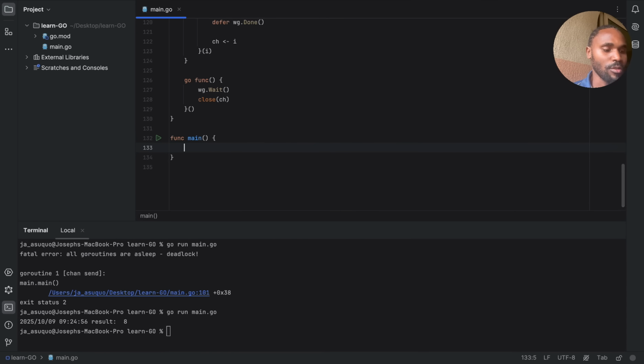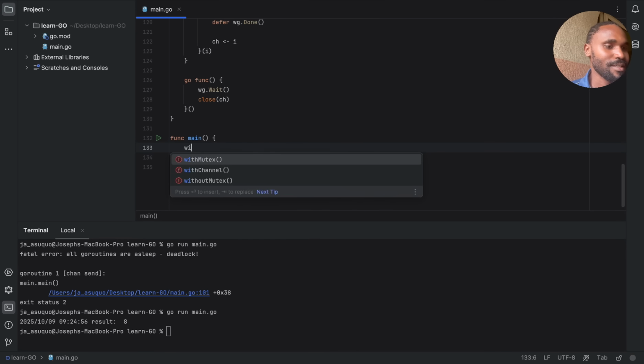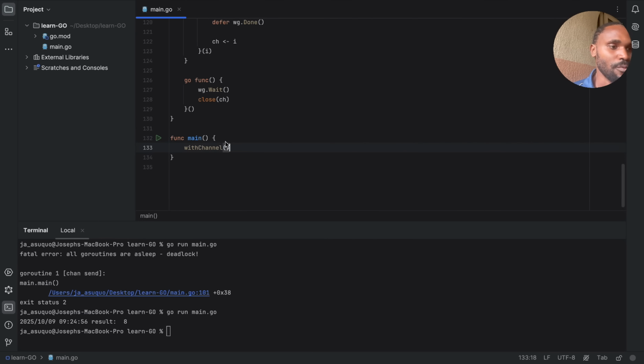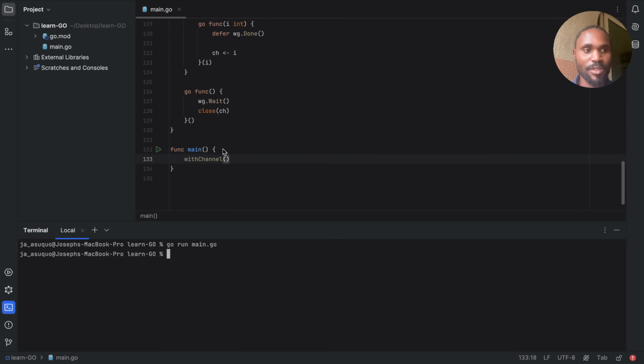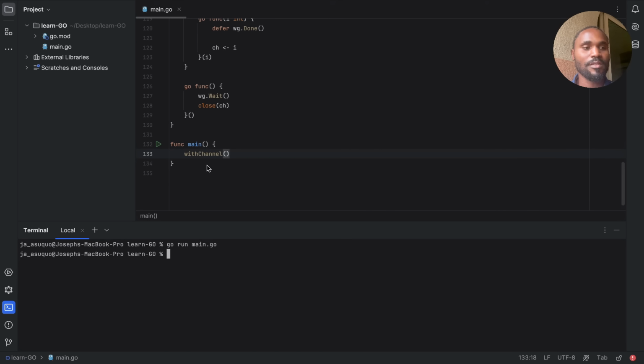So now let's call our code and run it. We call this one with channel. Let's clear this. Go run main.go. Let's see what happens. See, this doesn't print, and I know why. It's not going to print the result because it is too fast. The main function finishes quickly while this is doing its stuff in the background.